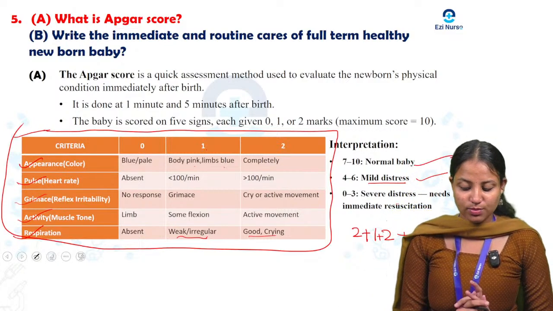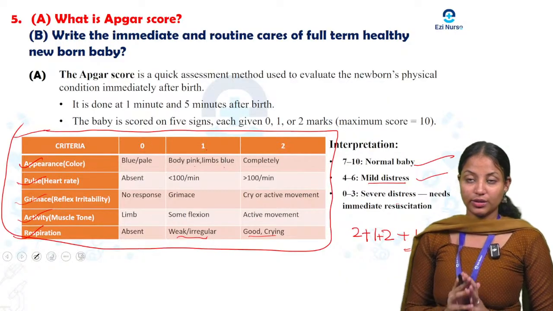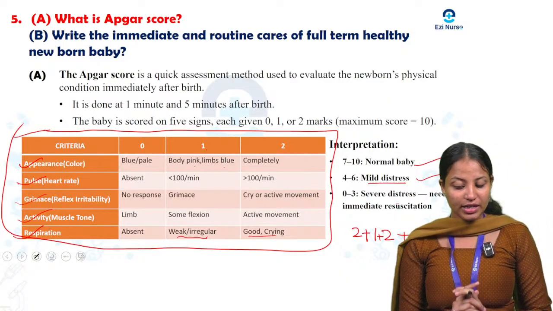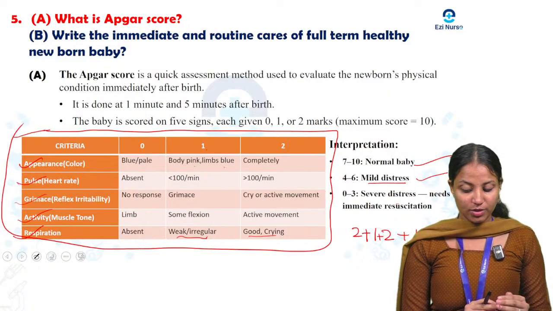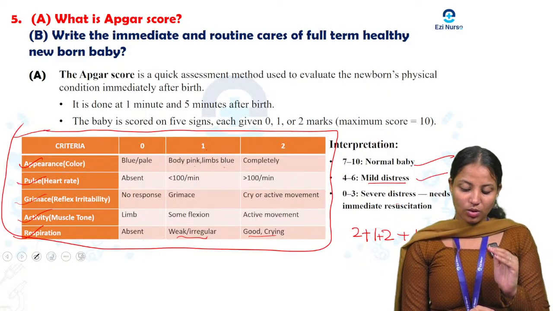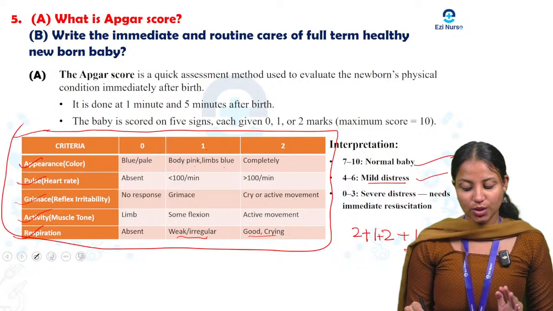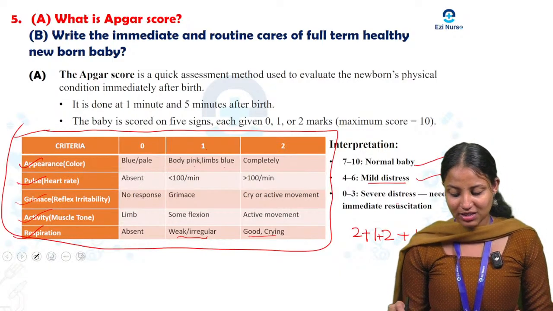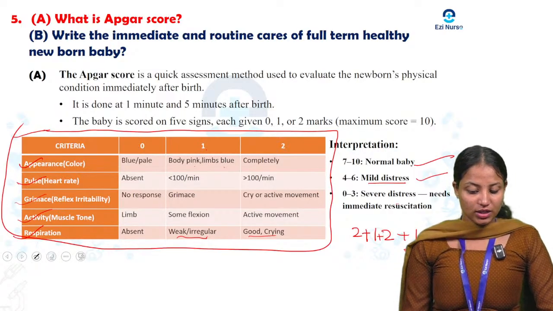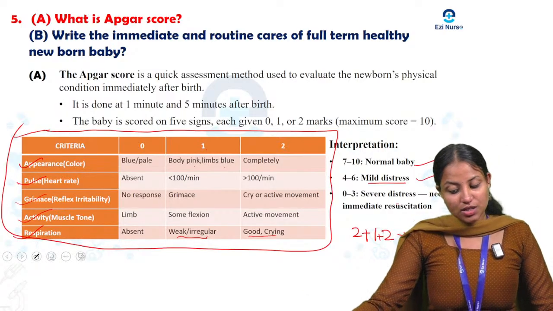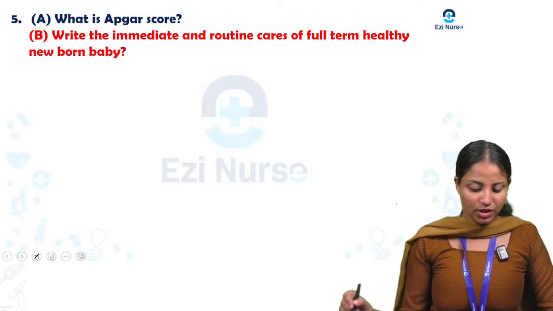APGAR score is a quick assessment method used to evaluate the newborn's physical condition immediately after birth. It is done at 1 minute and again 5 minutes after birth. The baby is scored on 5 signs. Each can get 0, 1 or 2 marks. Maximum score is 10. Okay. So next we are moving to the immediate and routine care of a full term healthy newborn baby.